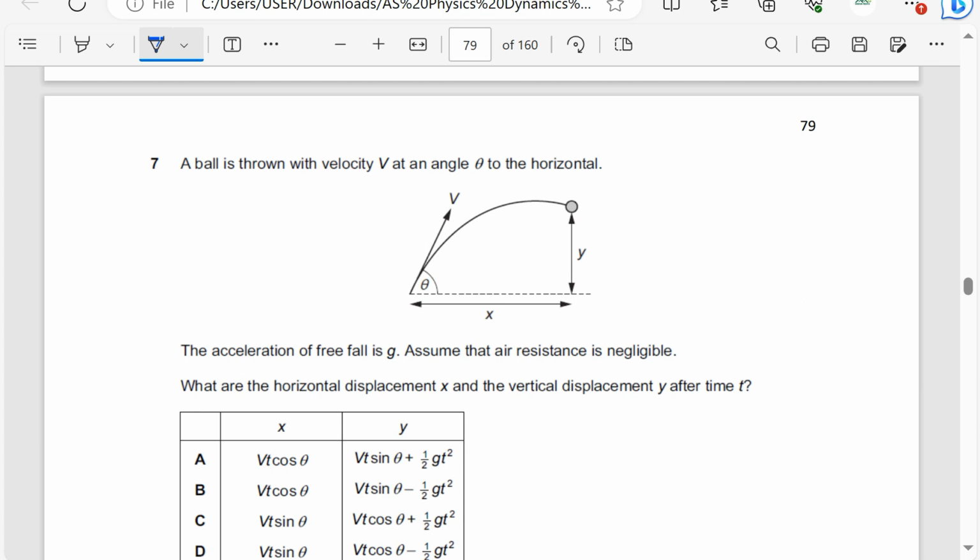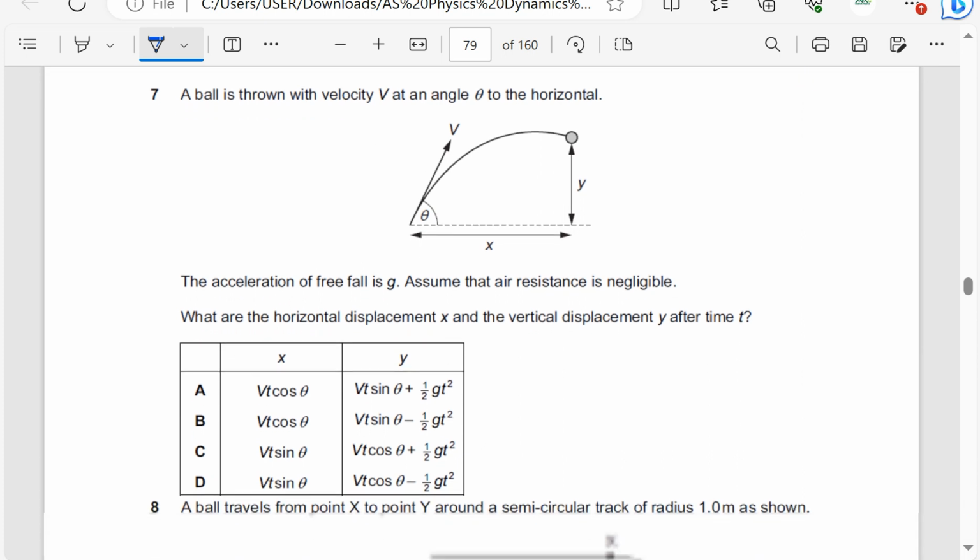A ball is thrown with a velocity V at an angle theta to the horizontal. The acceleration of free fall is g. Assume that air resistance is negligible. Of course, it means acceleration is constant, so equations of motion can apply. What are the horizontal displacement x and the vertical displacement y after time t? So I'll use a simple equation: s equals ut plus a half at squared.